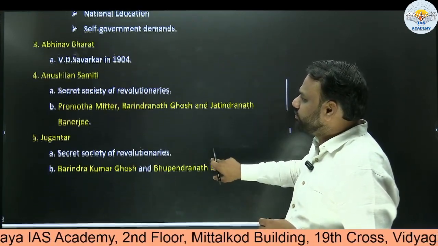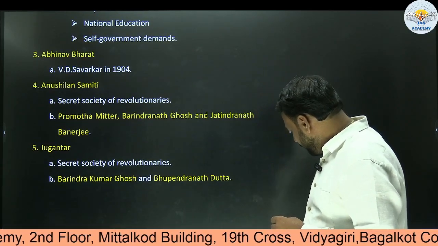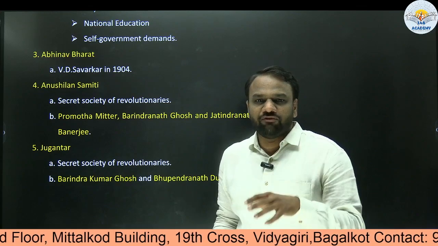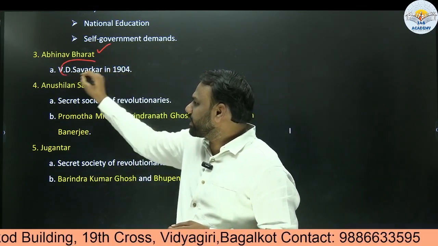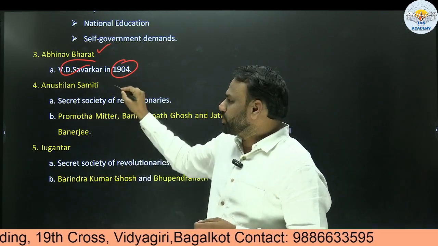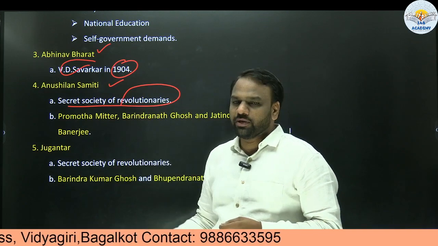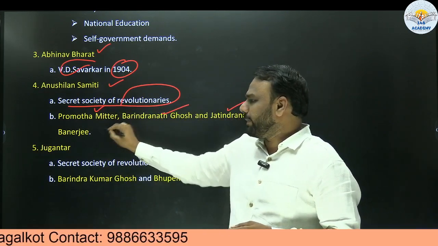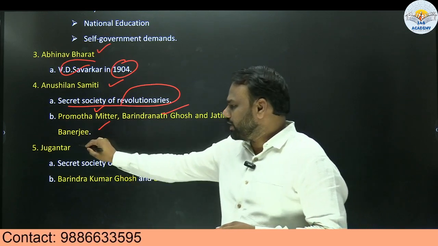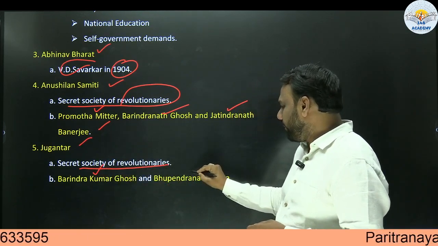Next, in this context, few of the organizations which appear become important from the exam point of view. In prelims they focus on who started the organization. So Abhinav Bharat was started by V.D. Savarkar in 1904. Anushilan Samiti, a secret society of revolutionaries, was started by Pramotha Mittar, Barindranath Ghosh, and Jatindranath Banerjee. Similarly, Jugantar, a secret society of revolutionaries, was started by Barindra Kumar Ghosh and Bhupendranath Datta.